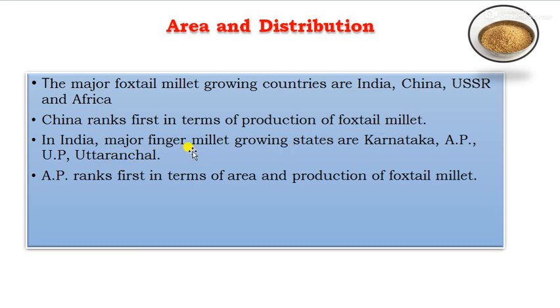In India, the major foxtail millet growing states are Karnataka, Andhra Pradesh, Uttar Pradesh and Uttaranchal. As in the case of finger millet, the states Karnataka, Andhra Pradesh, Uttar Pradesh and Uttaranchal are the major states. Among the states, Andhra Pradesh ranks first in terms of area and production of foxtail millet.